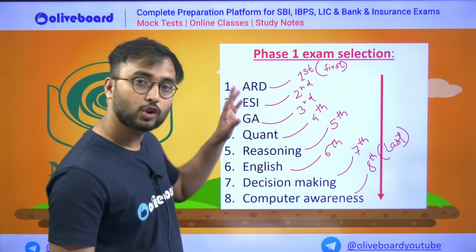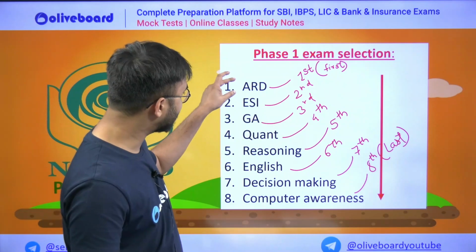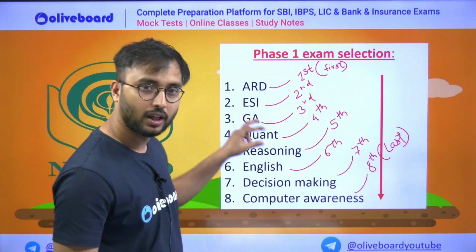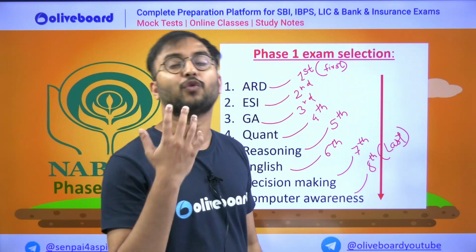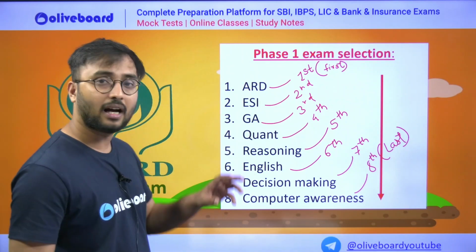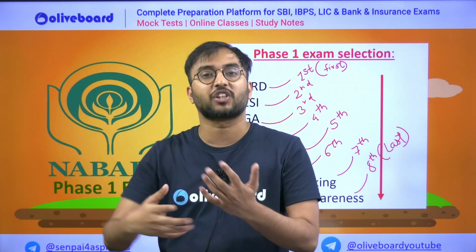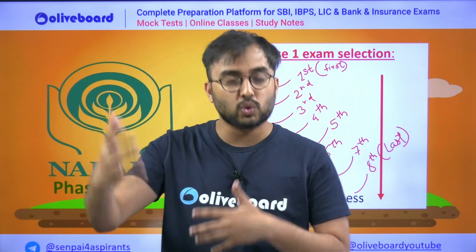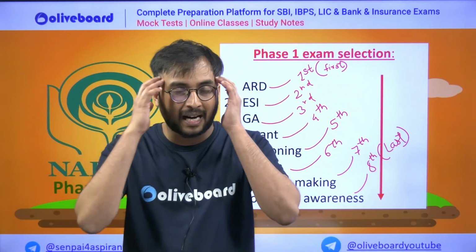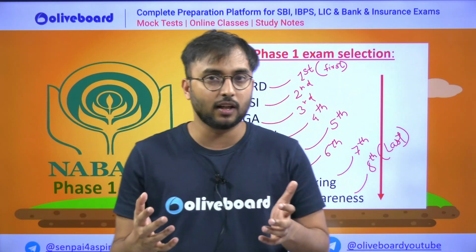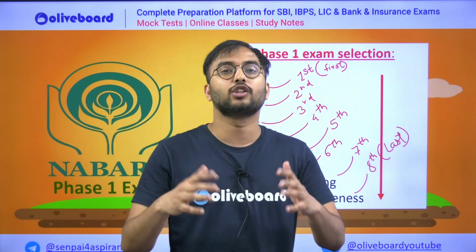Then solve GA. So ARD, ESI, GA. You will try to finish all 3 within 45 to 50 minutes. Then, after reading so many questions, after cramming so much information, your mind gets fatigued. Scientifically also, reading a lot results in fatigue.